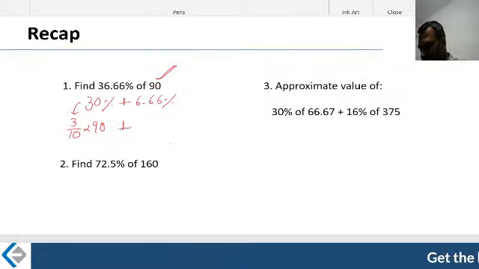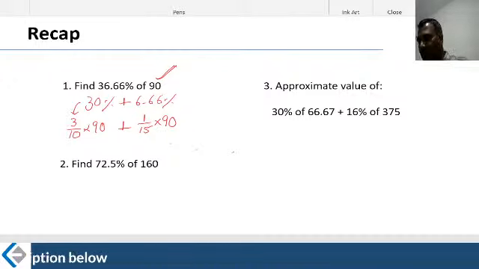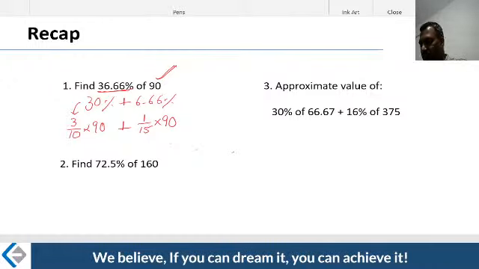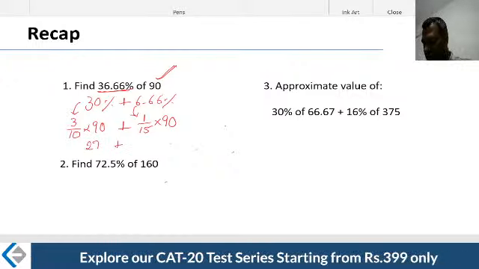Plus, what is 6.66%? 6.66% is nothing but 1 by 15, the fraction equivalent of that percentage, which you would know. 1 by 15 times of 90. So what do you do? If you come across some new percentage number which has not been learned through those charts, all you do is conveniently break them and work it out. 3 by 10 times 90, pretty simple, is 27. 1 by 15 times 90 is 6. Therefore your end result is 33. That's how you go about it. Take a look at the second one.